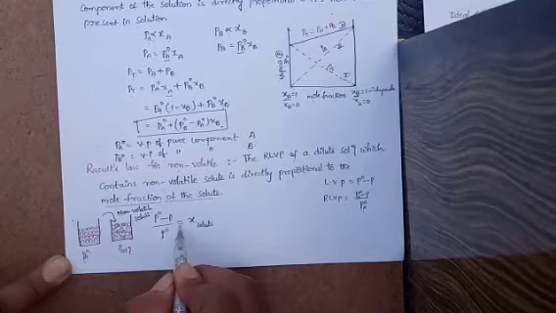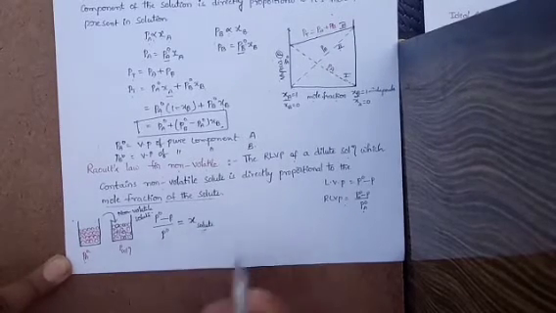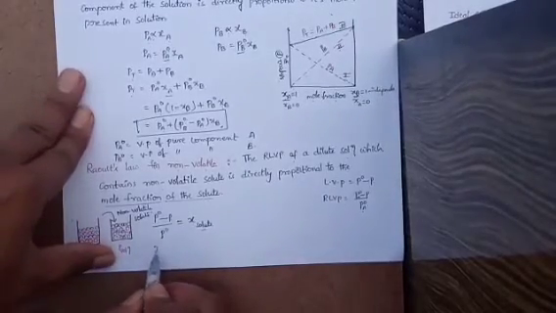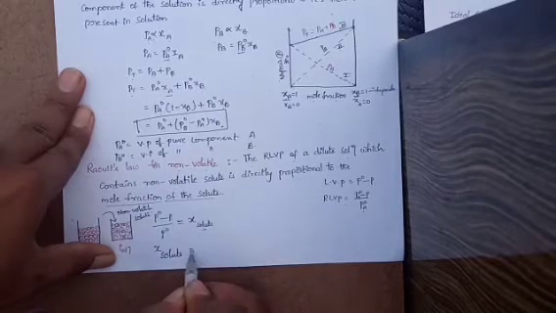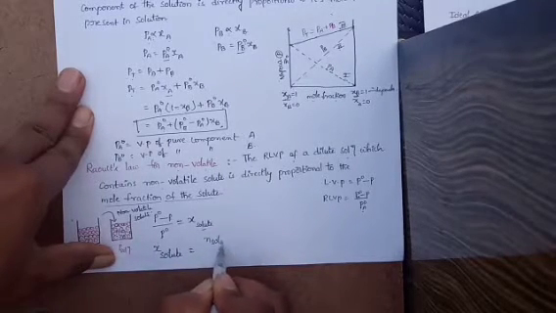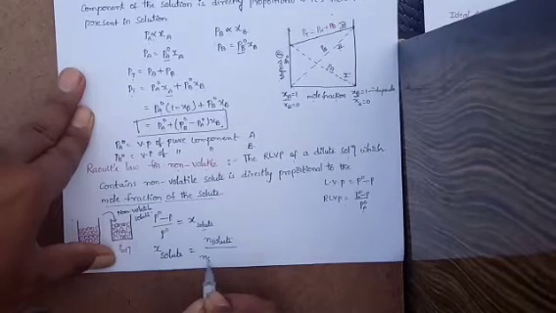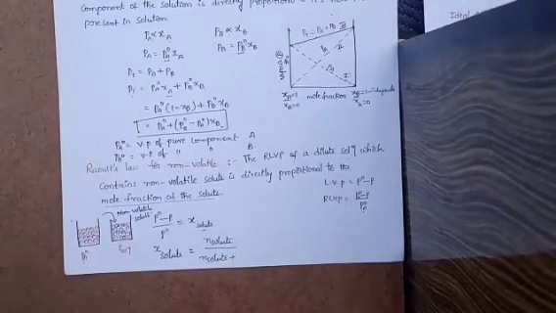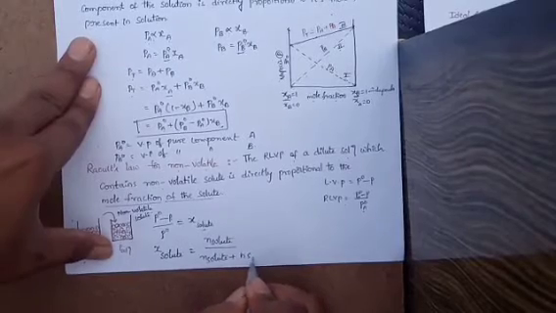It is directly proportional to, or equal to, the mole fraction of the solute. And we know the mole fraction of the solute is the number of moles of solute divided by the number of moles of solute plus the number of moles of solvent.